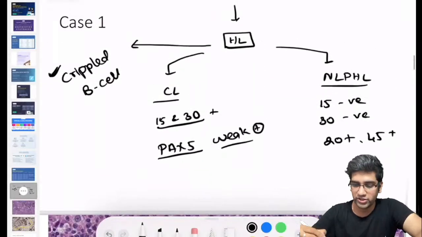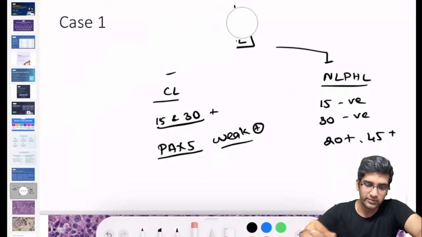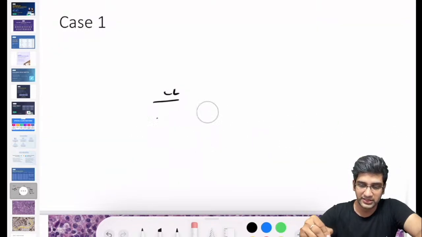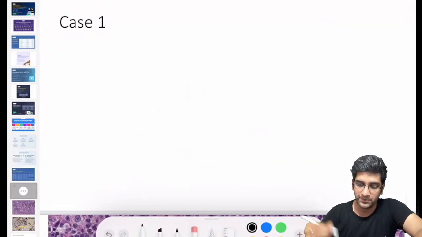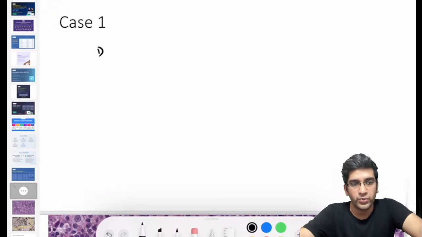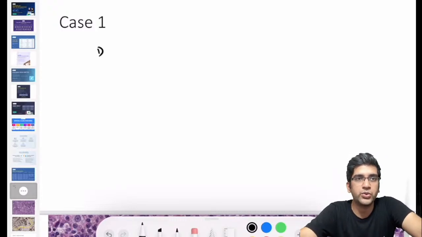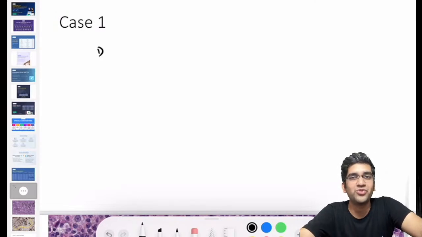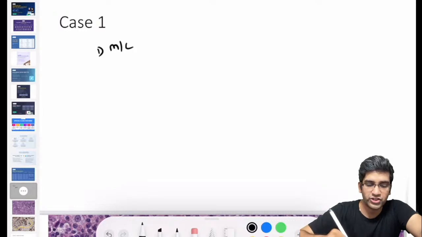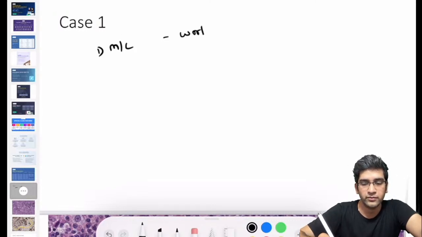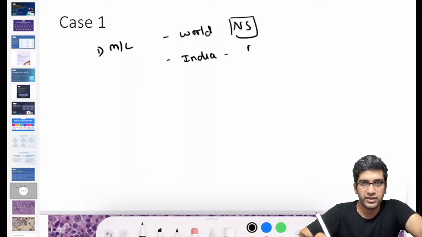Since our focus is predominantly a competitive exam, we'll cover them as well. We know to diagnose, at the same time we should be able to clear the exam as well, right? The first thing: which subtype of Hodgkin's lymphoma do you think is the commonest variant in our country and in the world? Unfortunately, I do need to differentiate them. Hopefully, India will improve statistics and will not have such a problem in future. The most common variant of Hodgkin's lymphoma in the world is nodular sclerosis. The most common variant in our country is mixed cellularity.